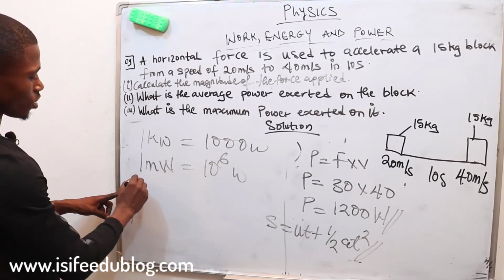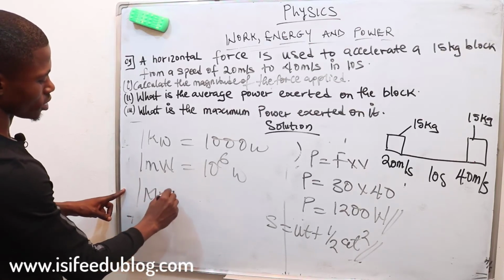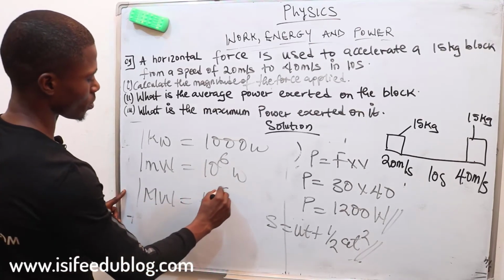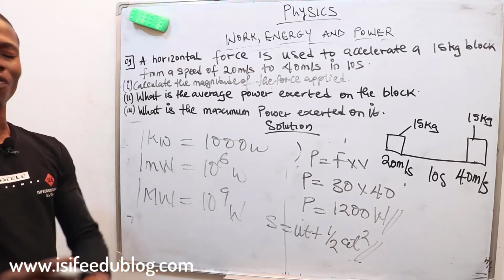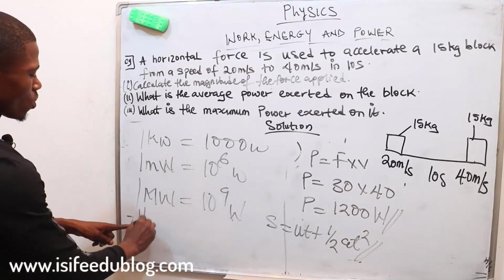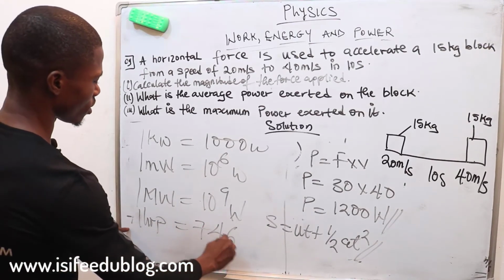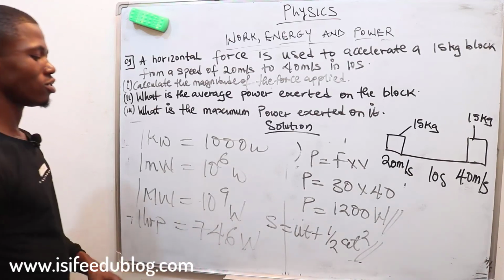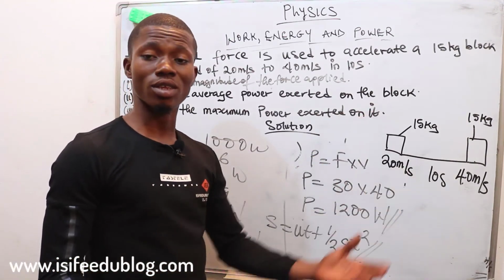Then also 1 microwatt is equal to 10 raised to the power 9 watts. So just know your conversion. Even 1 horsepower is equal to 746 watts. So let's be versatile, conversant with our conversion while solving anything.